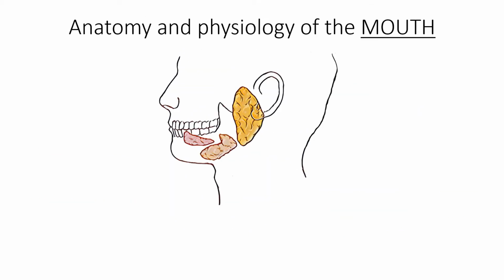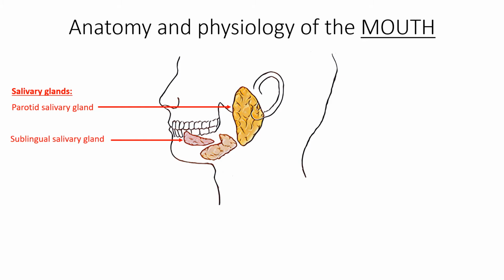There are three types of salivary glands in the mouth. Parotid salivary glands are located between skin and masseter muscle near the ears. They secrete saliva into the mouth through parotid ducts. Sublingual glands lie below the tongue and secrete saliva into the mouth through lesser sublingual ducts. Submandibular glands are at the floor of the mouth and secrete saliva into the mouth through submandibular ducts.